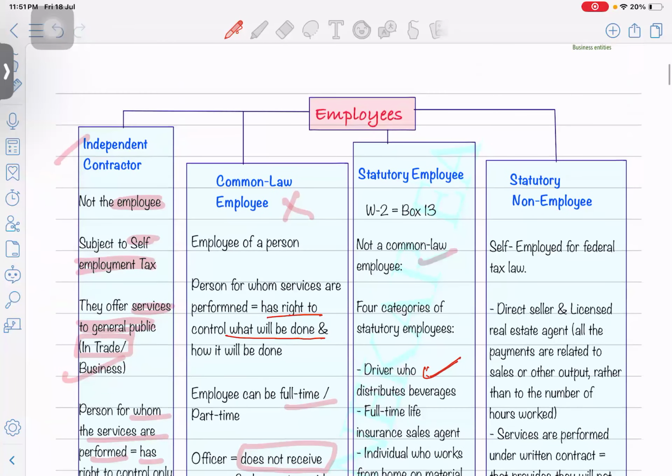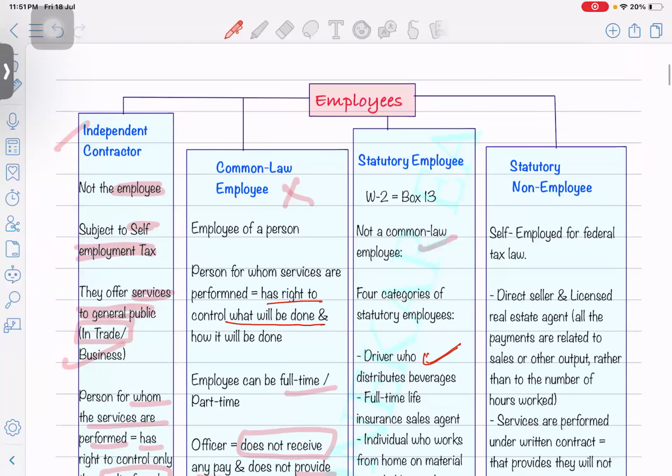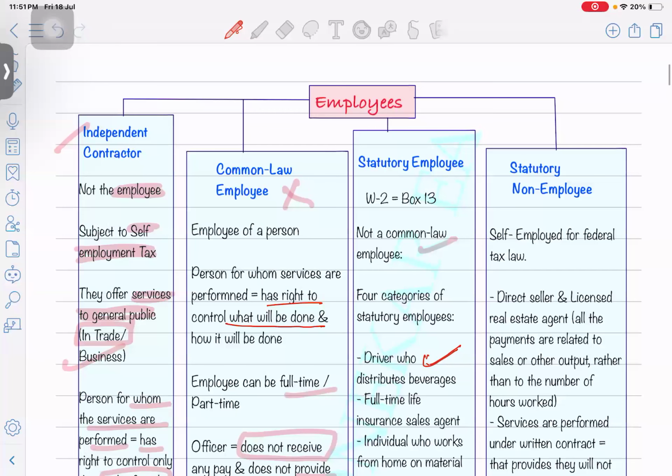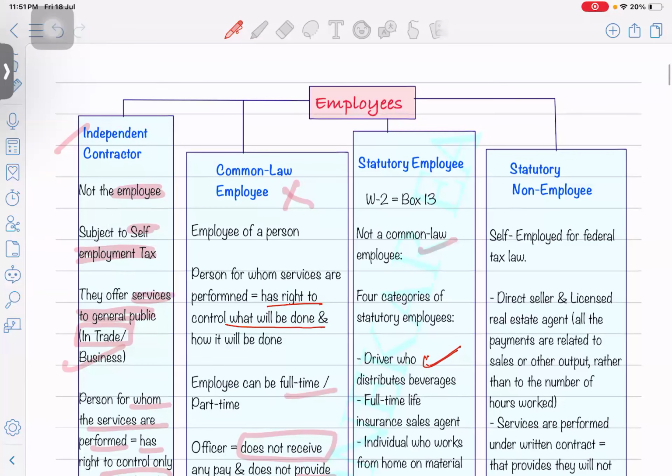That person is called a statutory employee. So even though he will receive a W-2, there won't be Medicare and Social Security. He has to report it under his Schedule C. To report it separately on Schedule C, first he needs to report it on the 1040 return as a W-2 with box number 13 as a check mark box.